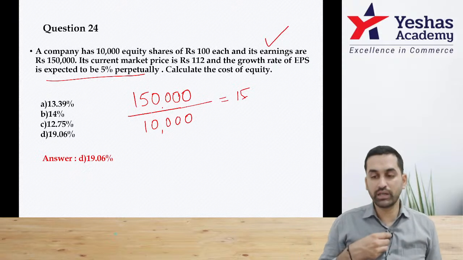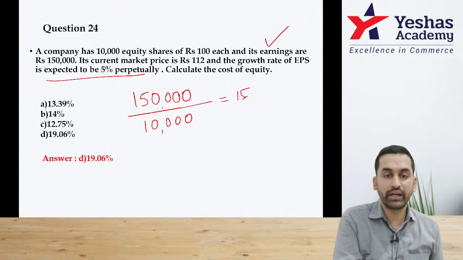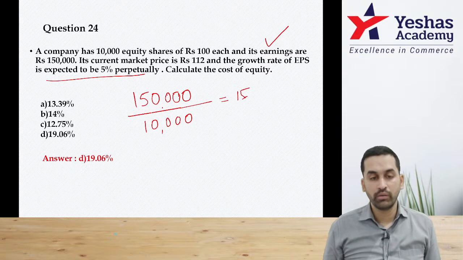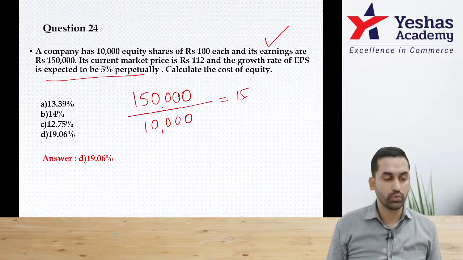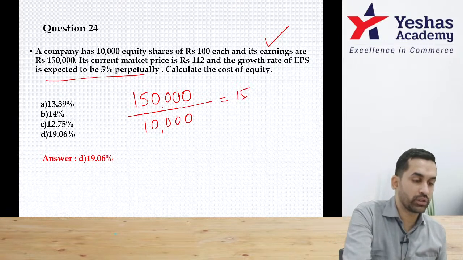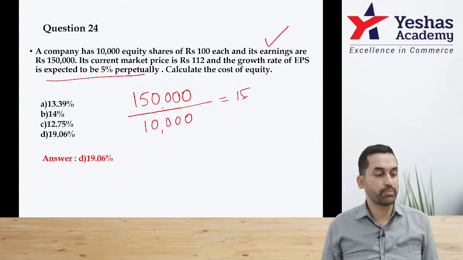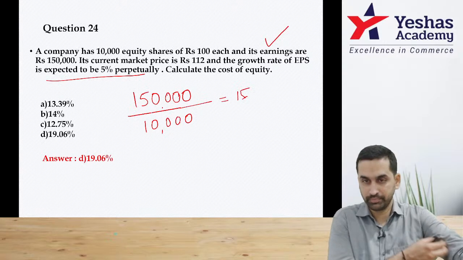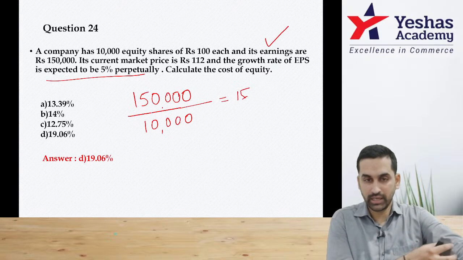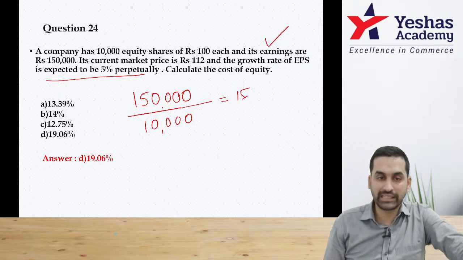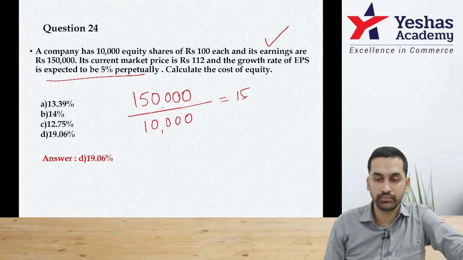I am getting 15.75 as numerator to be divided by today's price, 112.140625, plus there is 5% growth. 5% growth is 0.05. That means it is 0.1906, which is 19.06%. Hope you are understanding. Yes, there is no 1 minus t, there are no taxes. You are talking about equity share.